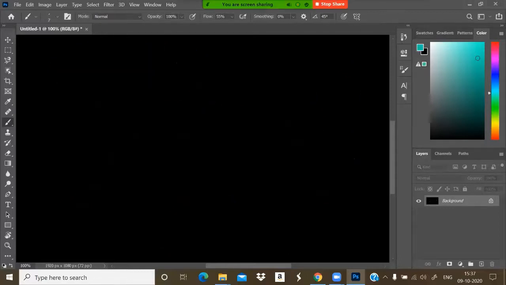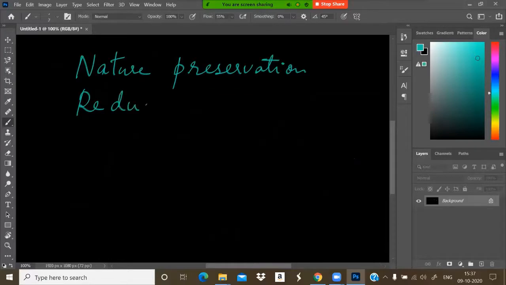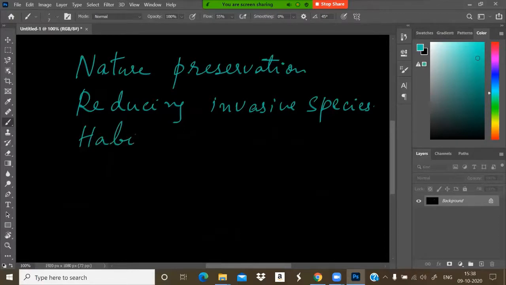Habitat conservation, nature preservation is there. Then reducing the invasive species, that is, preventing alien species invasion, and habitat restoration. Instead of destroying the habitat of any organisms, just try to restore it. That is one preservative method.